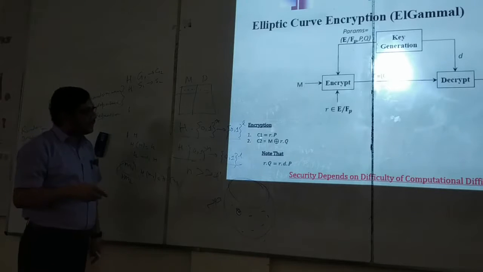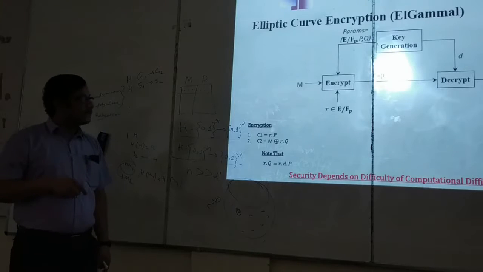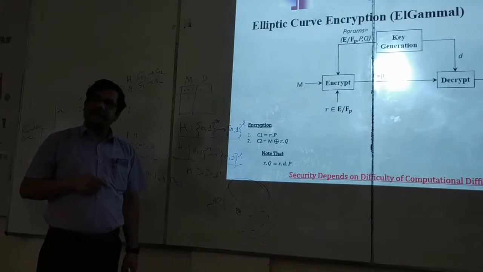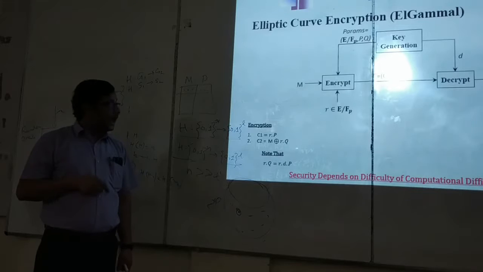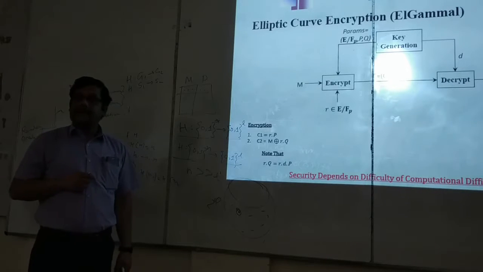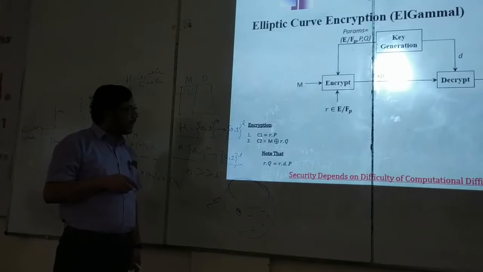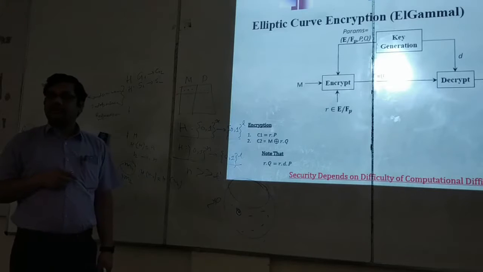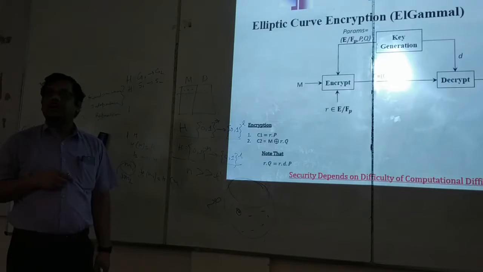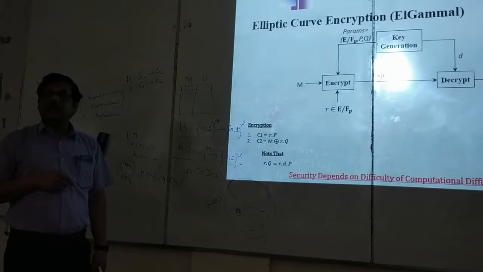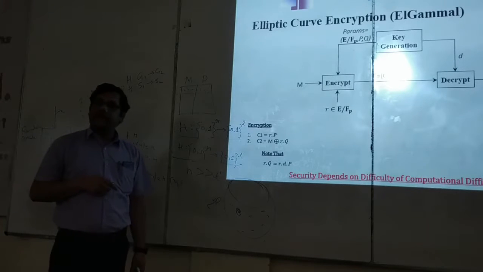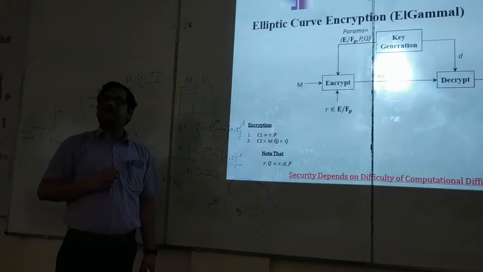So what we are doing here is that you see, the message we are masking. Here also the message we are masking inside C2. The mask is r.q. This r.q the decryptor should be able to find. This is correctness. And r.q the adversary should not be able to find. It is hard for the adversary to find it. This is security. Now we are sending one item C1 which we call hint. Hint regarding what? R. So that the decryptor should be able to find out the mask. Adversary should not be able to find the mask.